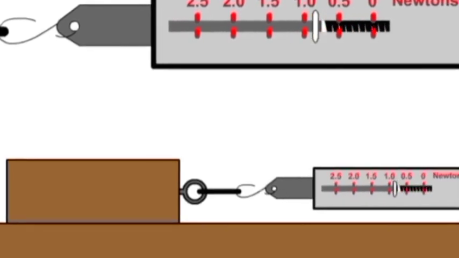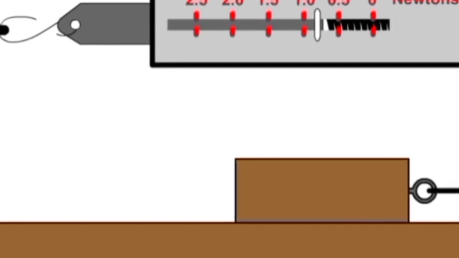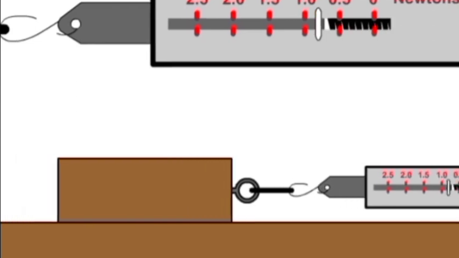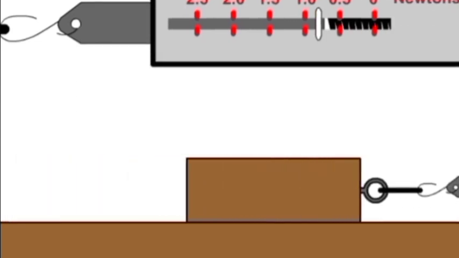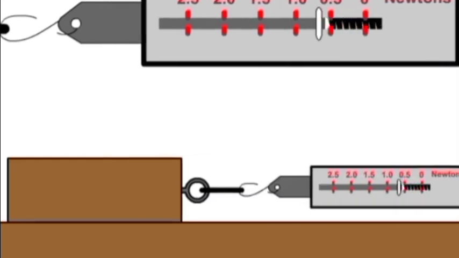Okay, so when the object is pulled till 1 Newton, then what happened to the object? The object started moving. Before 1 Newton, did the object move? No. Why did the object not move? Because there was static friction. After reaching the maximum value, only then what happened to the object? The object started to move. Is it clear?